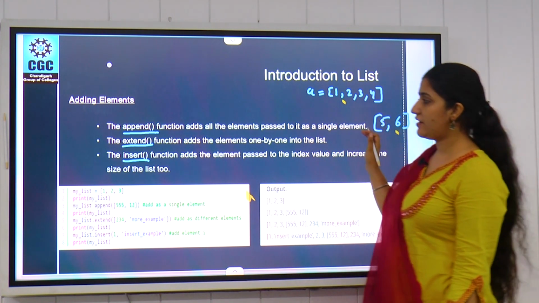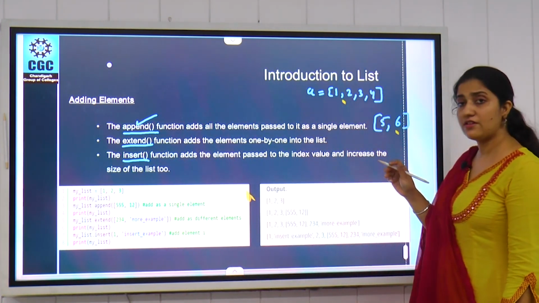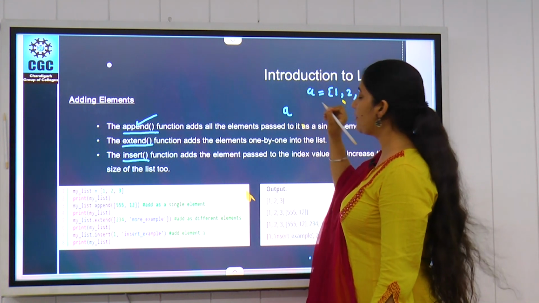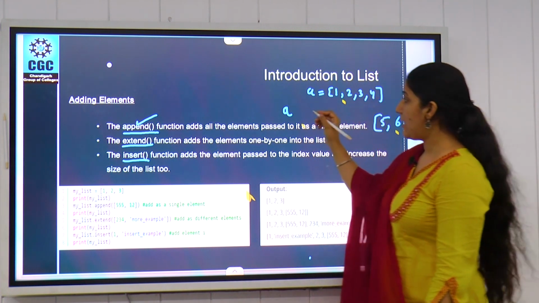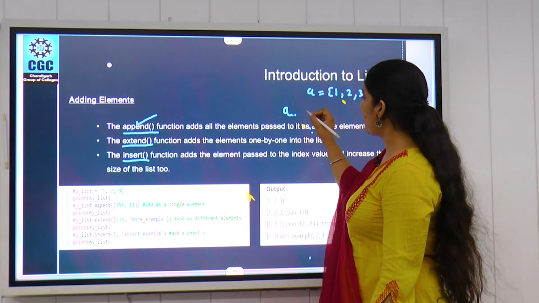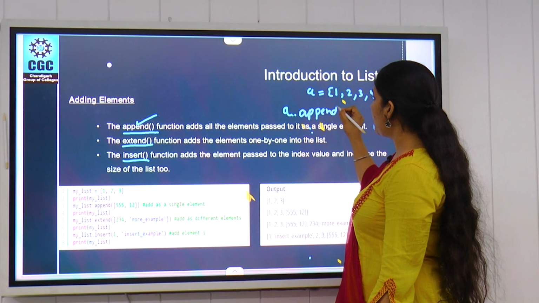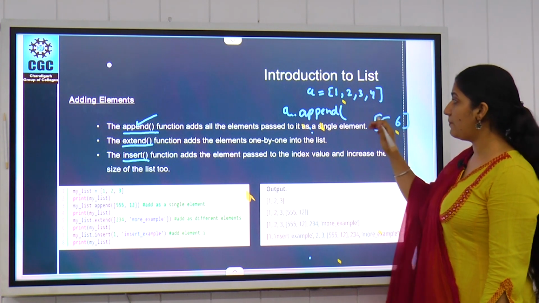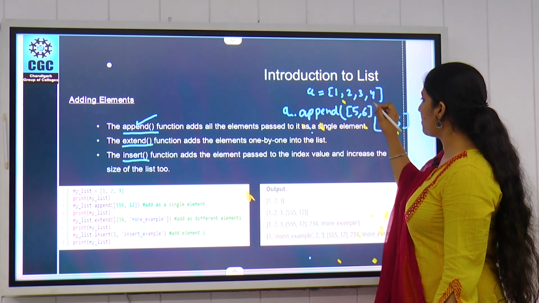So we have to use this append function. How can we use it? It's very simple. Just write the name of the variable where your list elements are, and with a dot call the function append. Then add the elements which we want to append, so this is 5, 6 in square braces.